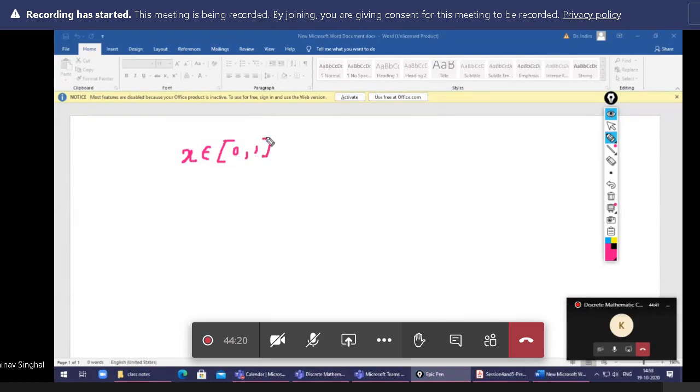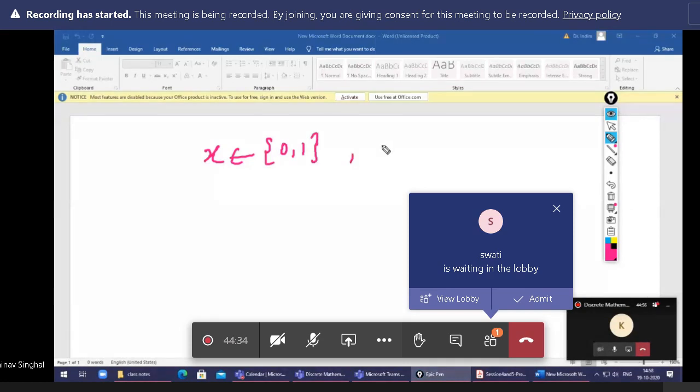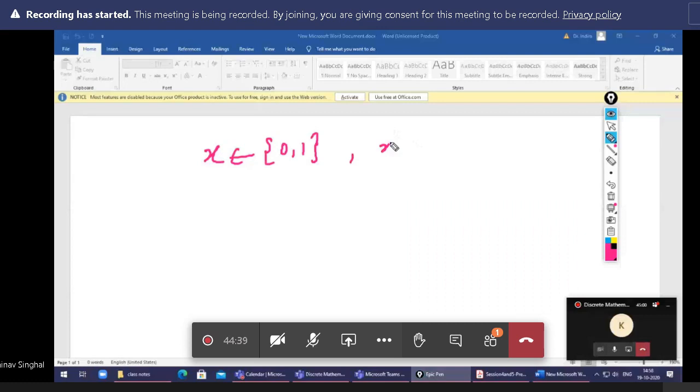You can take this bracket, it is better. x belongs to {0, 1}. Now the question is x square equals x. We can say this one is p(x).